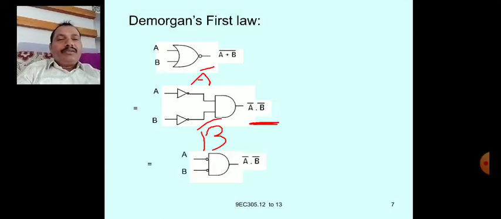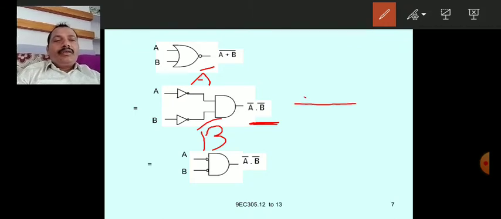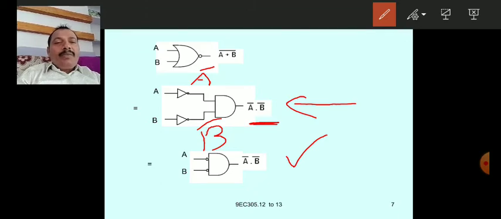That means you can represent this gate structure like this. That means a two bubbled input AND gate. So bubble means complement. A is given to a bubble, B is given to a bubble. So that means A bar, B bar. So AND operation, A bar dot B bar. So this is the final value.